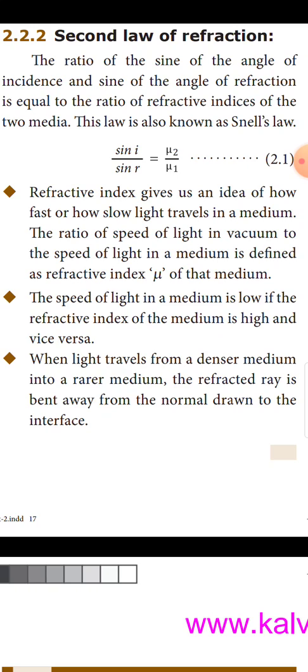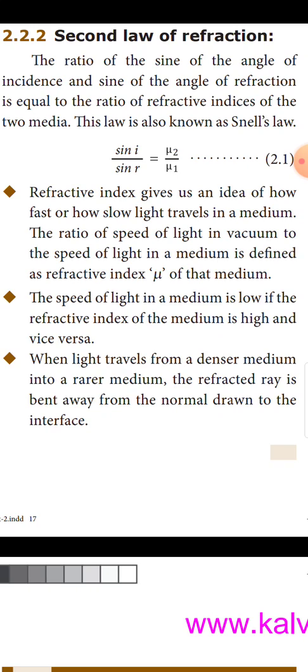Refractive index gives us an idea of how fast or how slow light travels in a medium. The ratio of the speed of light in vacuum to the speed of light in a medium is defined as the refractive index mu of that medium.